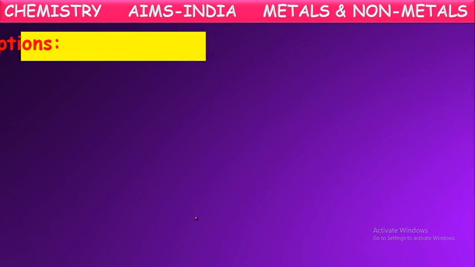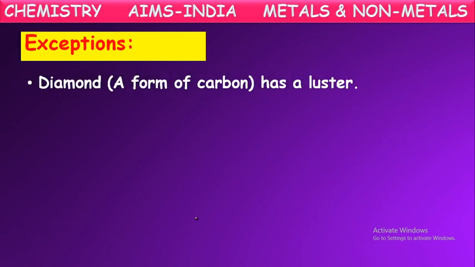Next, as we told, there are some exceptions in the general characteristics of metals. In the same way, there are some non-metals also which are exceptions to these general properties of non-metals. Let us see what those are here. Diamond. Actually, all the non-metals we said are non-lustrous. They do not have any shining property. This is a common property of non-metals.